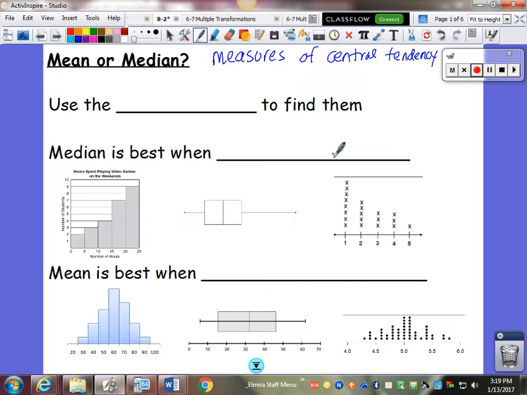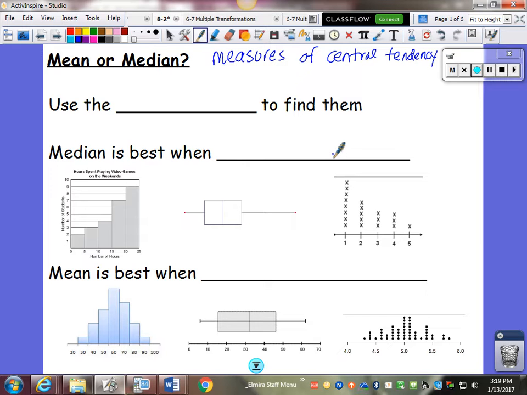If you think about your average in class, you have some grades in the middle, some grades that are high, some grades that are low, and your average is kind of in the middle of all those grades usually. The median is actually the middle number, the center number. So measures of central tendency are the mean and the median. They're somewhere in the middle of your data.